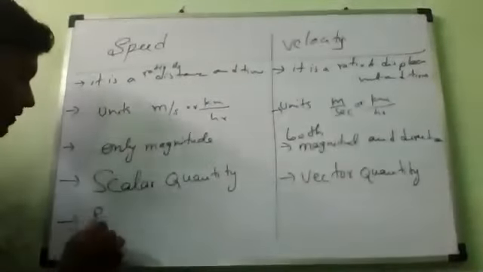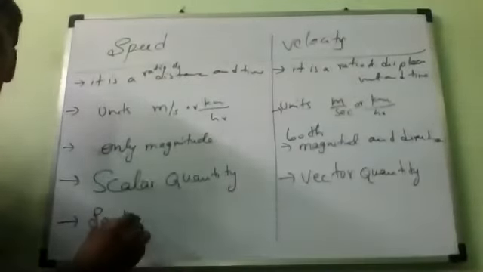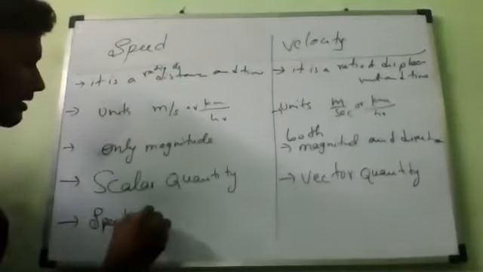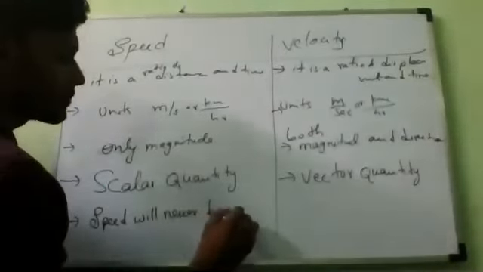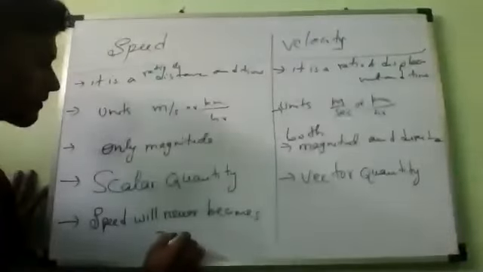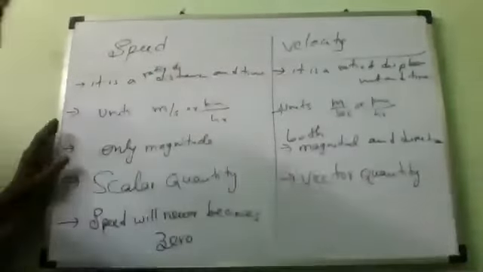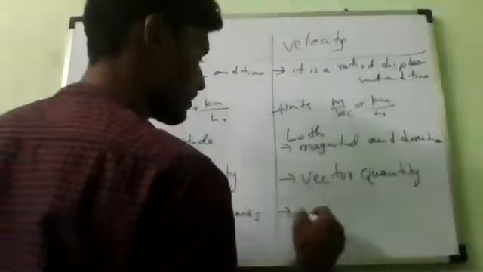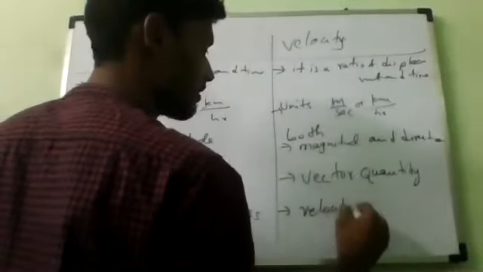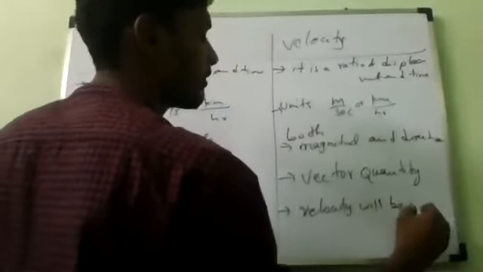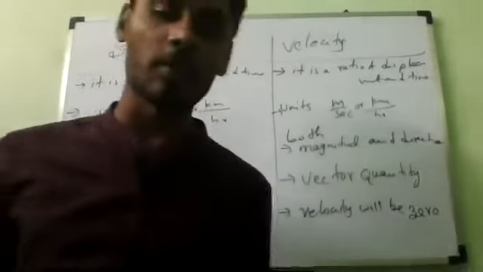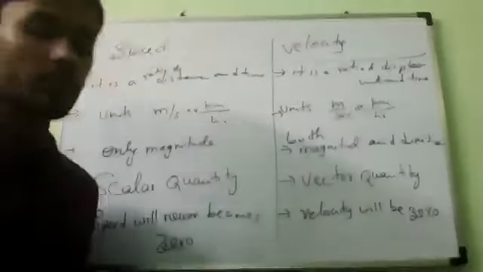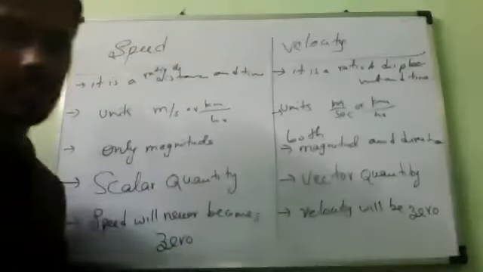Next, last point. Speed will never become zero, but velocity will be zero. Understanding? So these are the differences. I have taught 5 differences, but any 3 you can remember, not an issue. But if you remember 5, it is better for us while we are solving numericals. Is it yes or no?